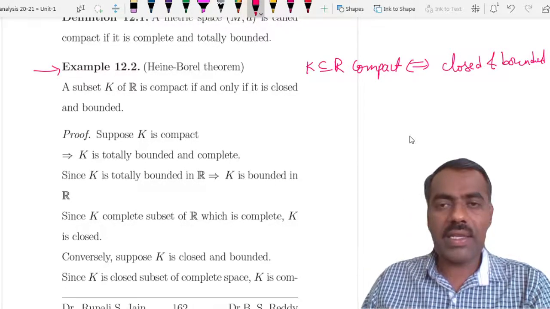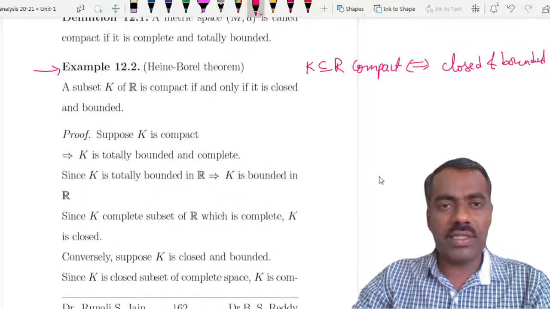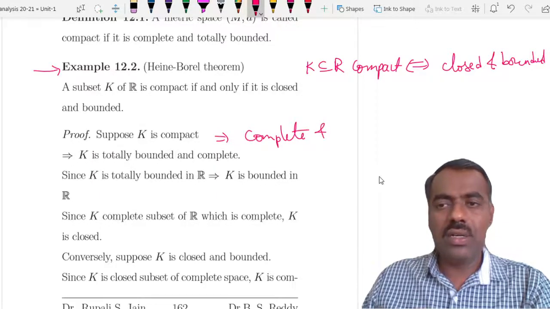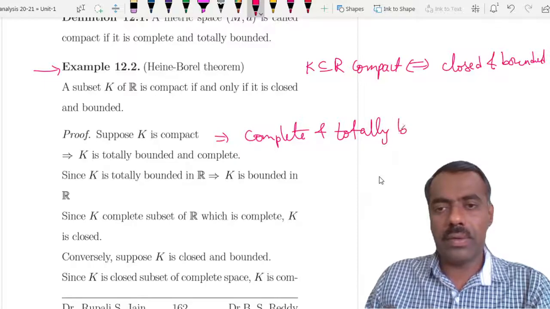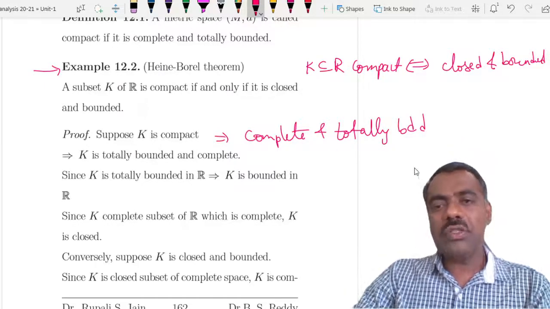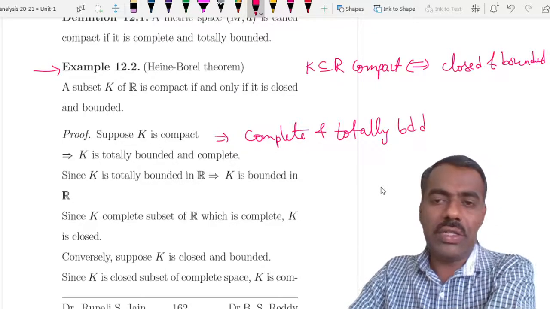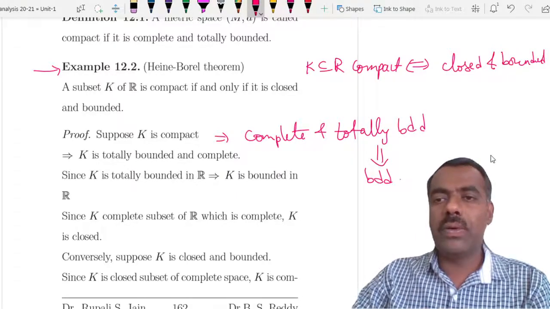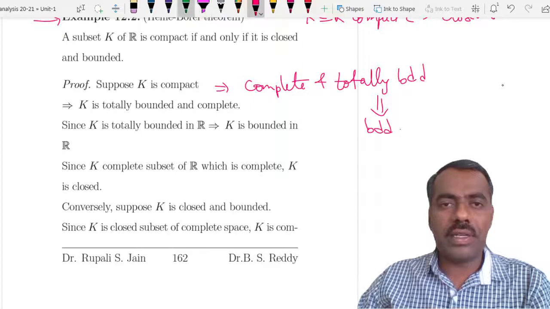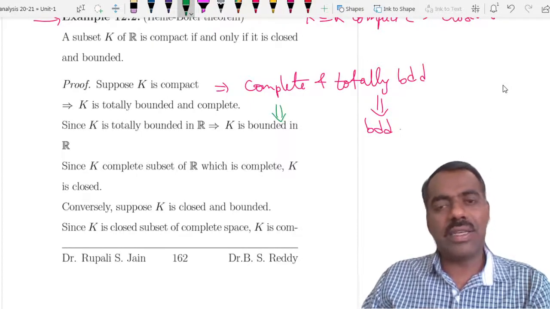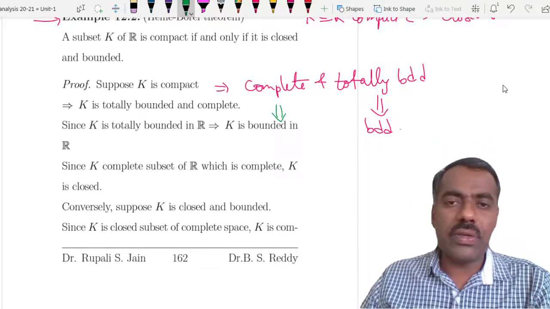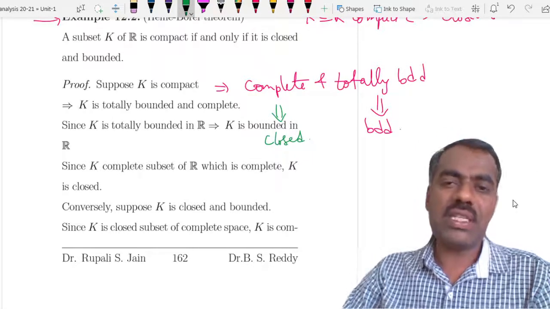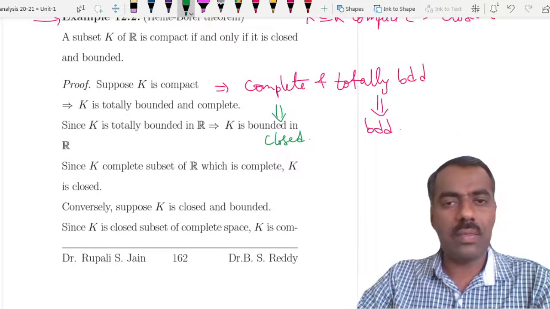If K is compact, then by this definition, it is complete and totally bounded. Because it is a totally bounded subset of R, we know that totally bounded implies bounded in R. So it is bounded. Why is it closed? Because it is a complete subset of R, where R is complete. What are all the subsets which are complete? Precisely the closed subsets. Therefore it is closed and bounded.